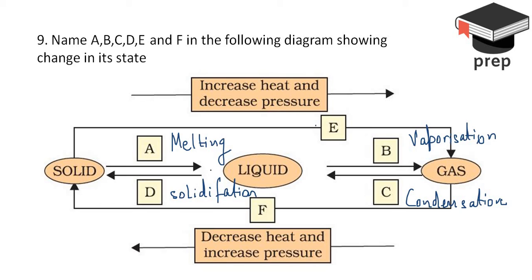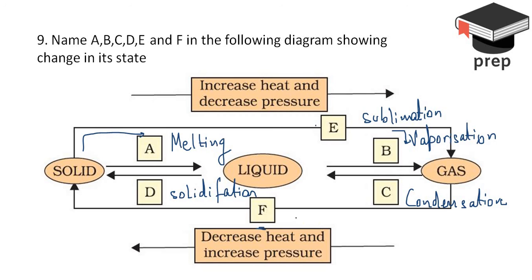Now, there are two more parts left to this particular question. The E part basically denotes a conversion of solid directly into the gaseous form. As we all know, it is sublimation. Very similarly, if you look at the F part, it says there is a conversion of a gas directly into the solid.